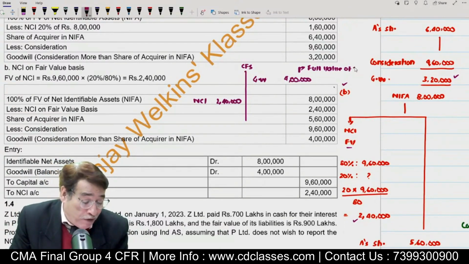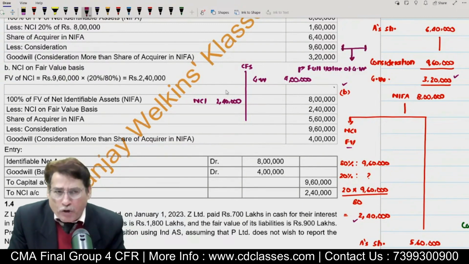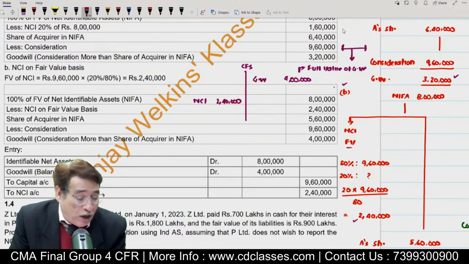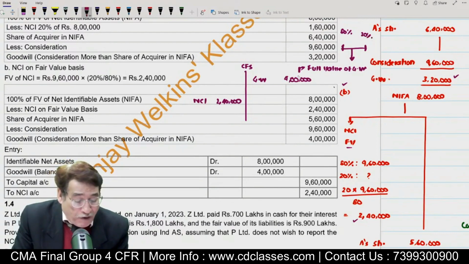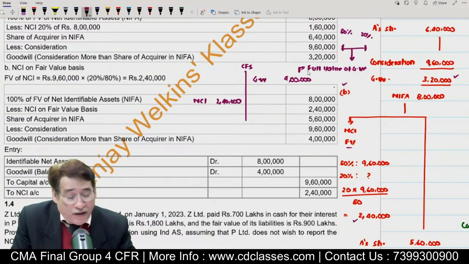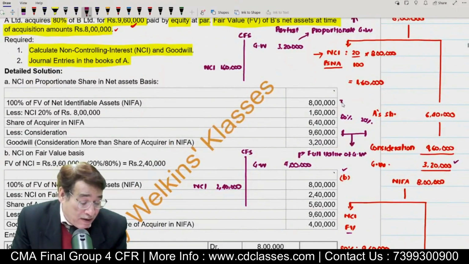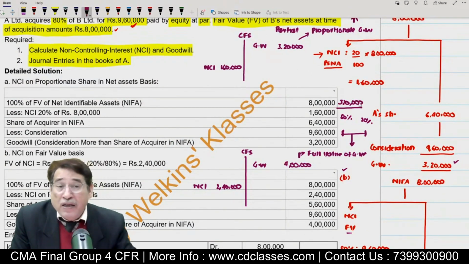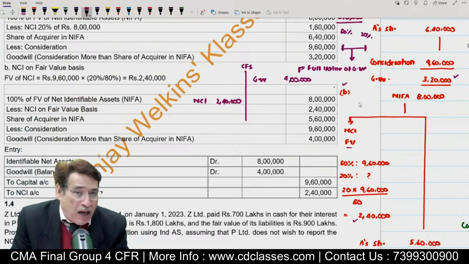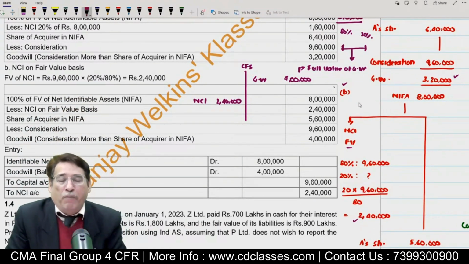And when we say full value of goodwill, indirectly we are saying that in this goodwill both the parties have some stakes. Who are the parties? One, the acquirer having 80% stake, and NCI having 20% stake. Now if I take 80% of 4 lakh, you can see that the share of acquirer is still 3,20,000. Are you getting my point or not?